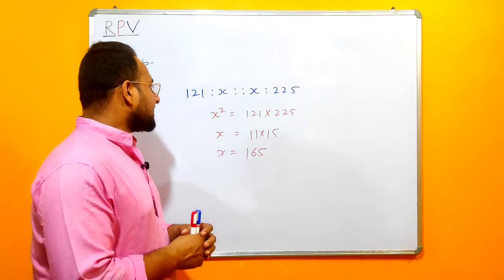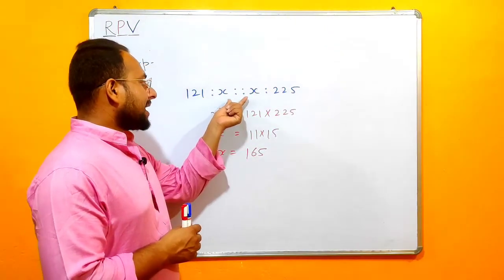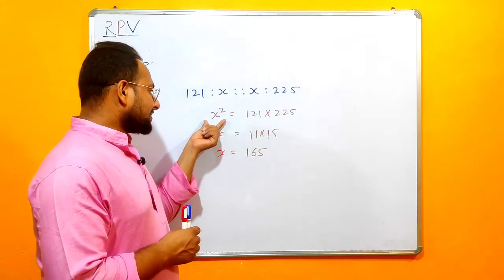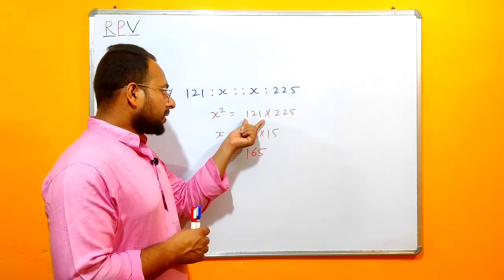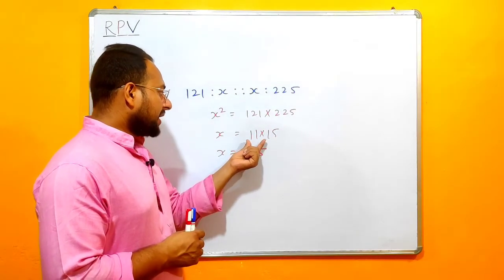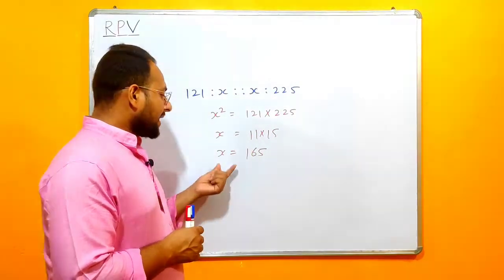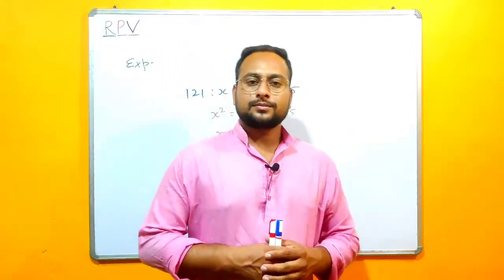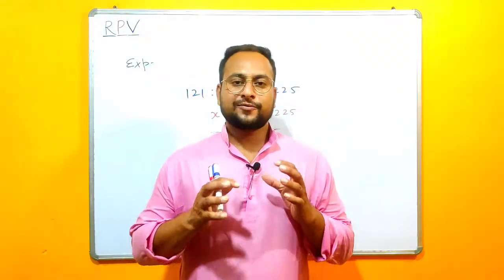So we will write it as 121 is to x as x is to 225. So here x square will be equal to 121 into 225, or x is equal to 11 into 15, or x is equal to 165.